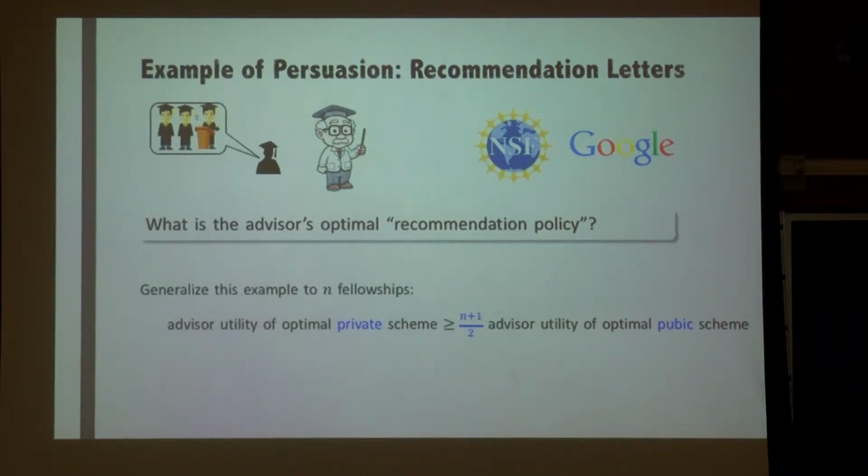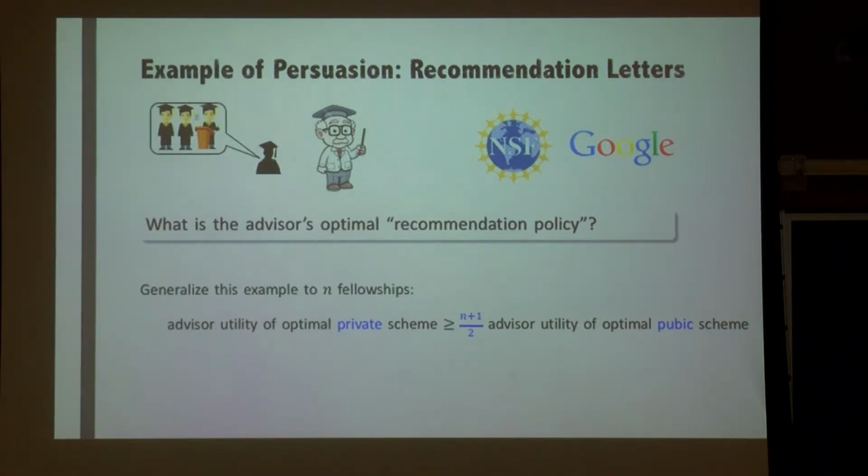So if you're curious about what is the gap between the optimal private scheme and the optimal public scheme, it turns out that by slightly generalizing this example to n fellowship programs, you can show that the advisor's utility of the optimal private scheme can be at least (n+1)/2 times the optimal utility in the public scheme. So you can see that it's actually a big advantage to use a private scheme.